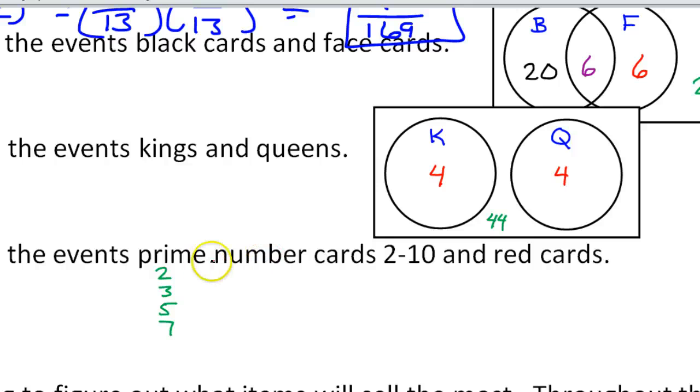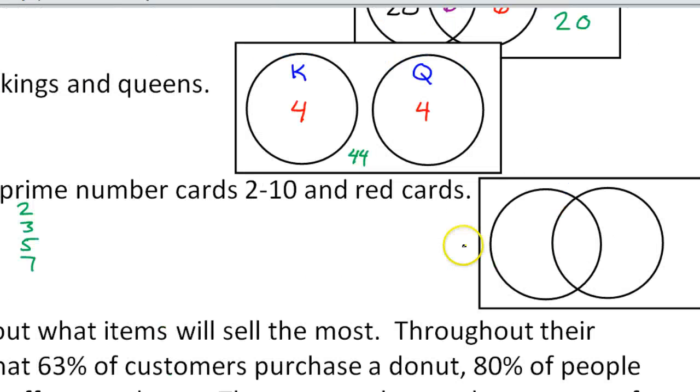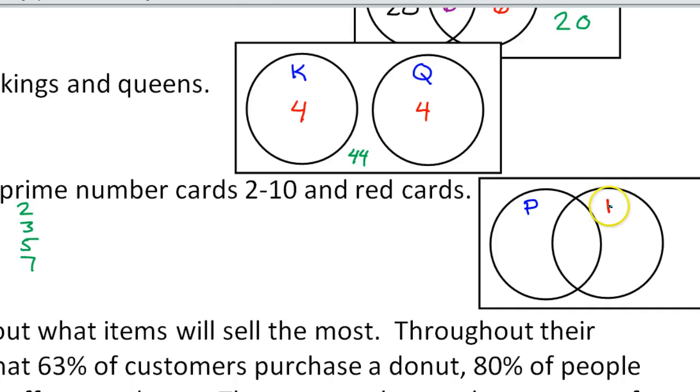So I want prime number cards 2 through 10, and red cards. Obviously there's overlap here, so I'm going to go back to an overlapping Venn diagram. Prime number cards and red cards. So I'm going to let P represent prime number cards in this circle right here, and I'm going to let R represent the red cards, which will be in this circle here.